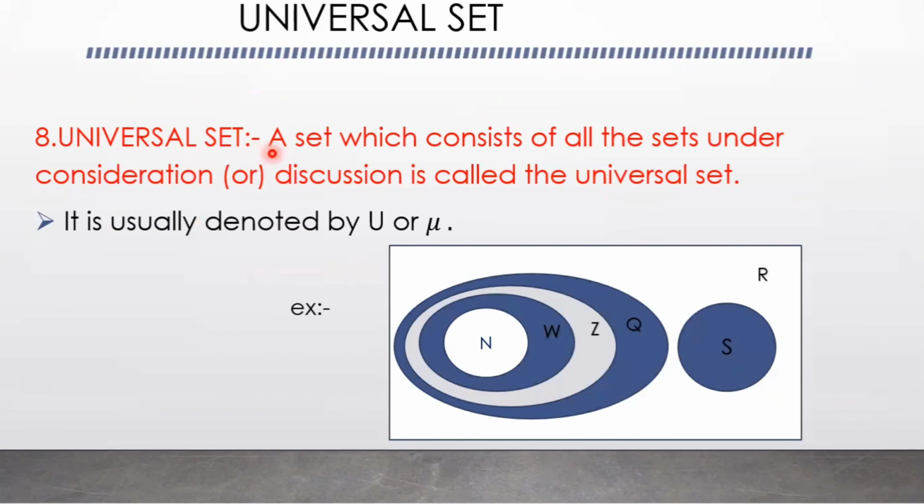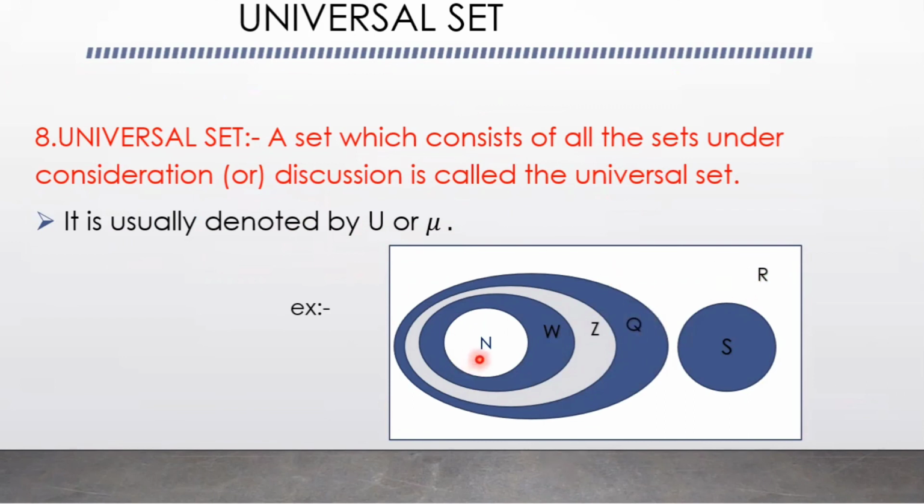And universal set. A set which consists of all the sets under consideration or discussion is called the universal set. It is usually denoted by U or mu or omega. It is usually denoted by rectangles. The set of real numbers is the universal set for number theory.